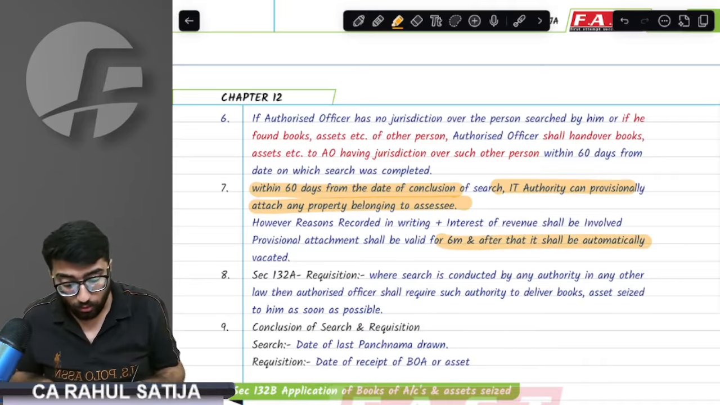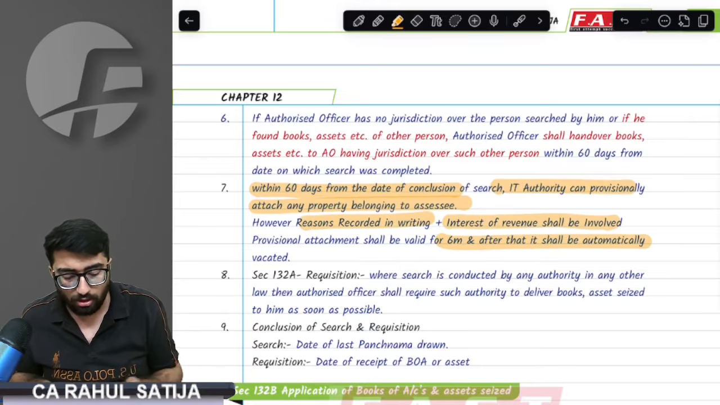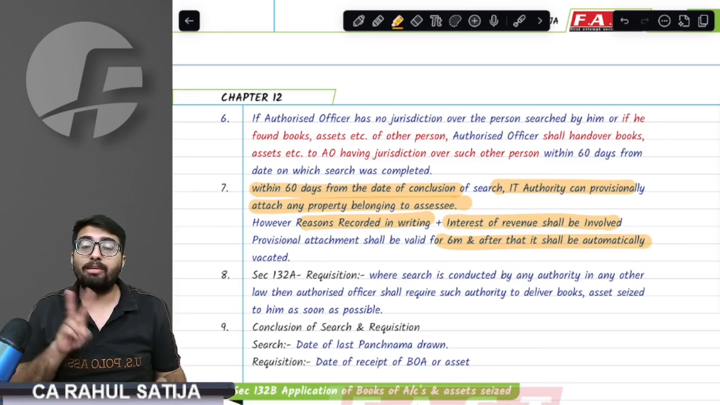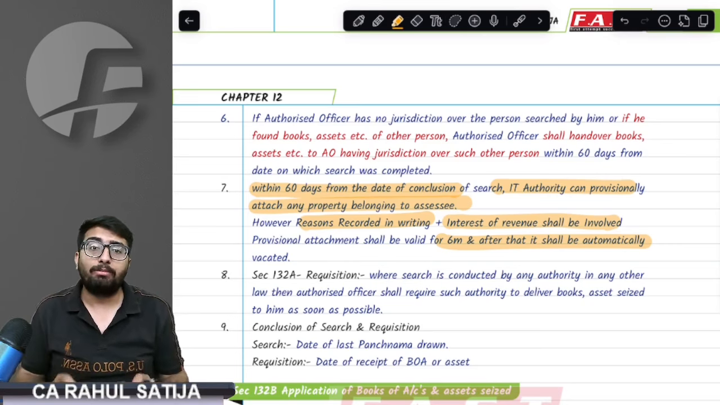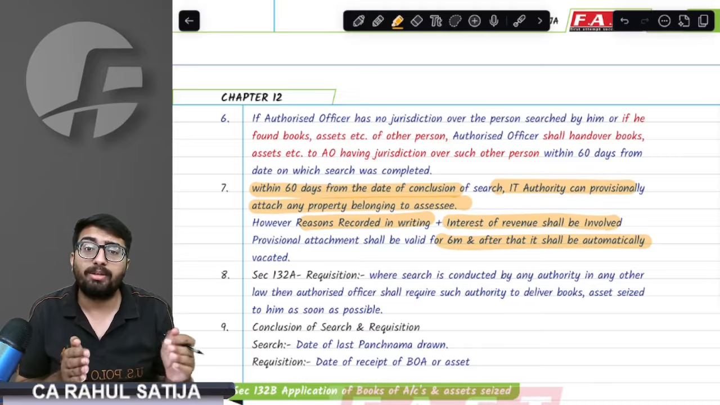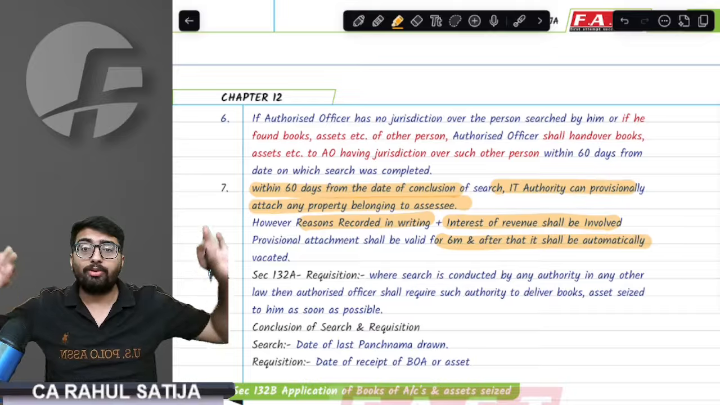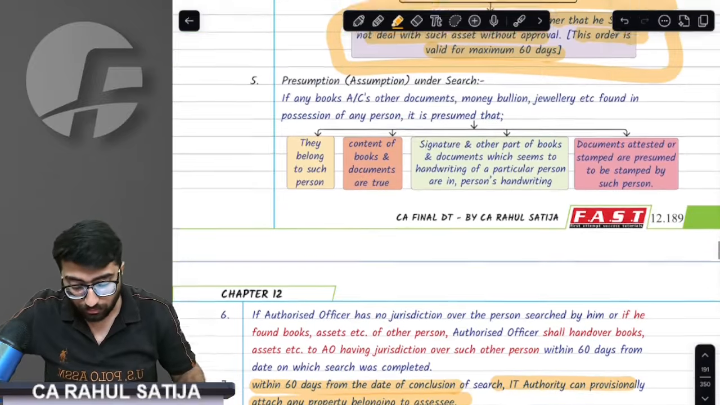But provisional attachment can be done only when there are reasons recorded in writing and the interest of revenue is involved. Remember, reasons recorded in writing and interest of revenue involved, then only provisional attachment can be done, and that provisional attachment is valid for 6 months. After that, it shall vacate automatically. Provisional attachment is not going to last longer than 6 months.